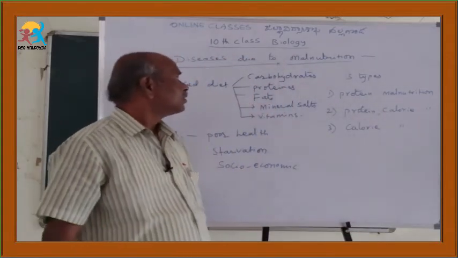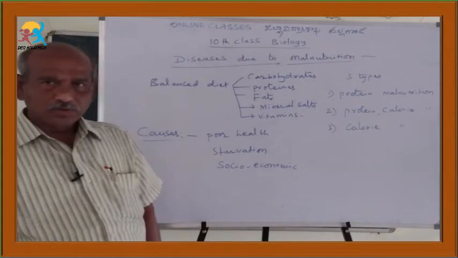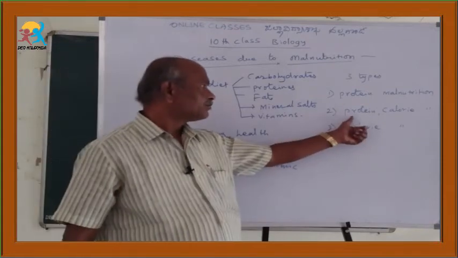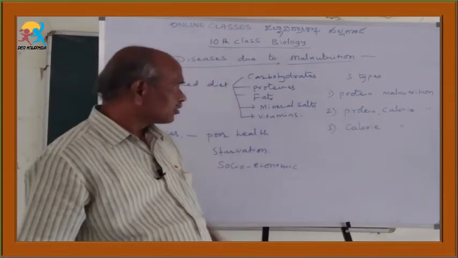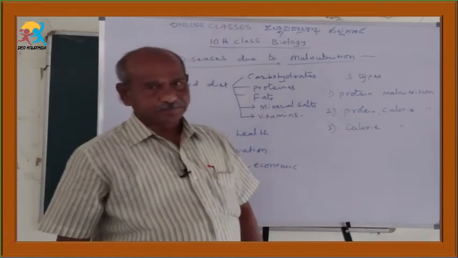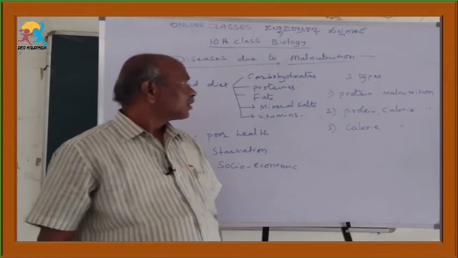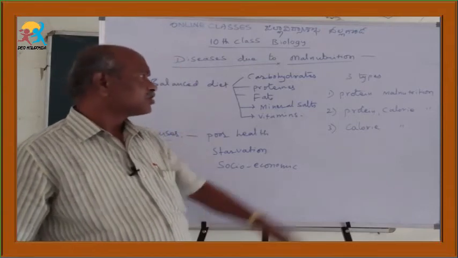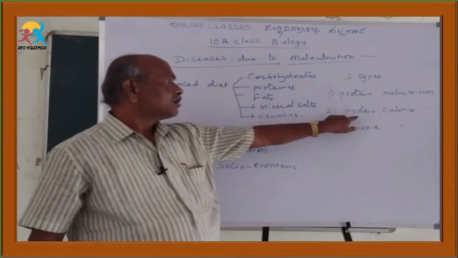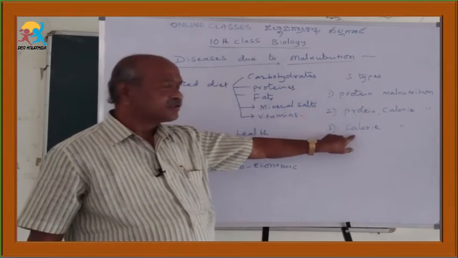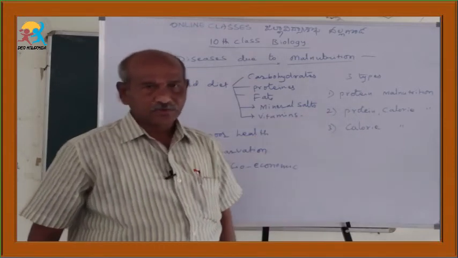So like that, the malnutrition is three types: protein malnutrition, protein calorie malnutrition, calorie malnutrition. Like that, the malnutrition is divided into three types. That means protein deficiency, then protein calorie deficiency, calorie deficiency.